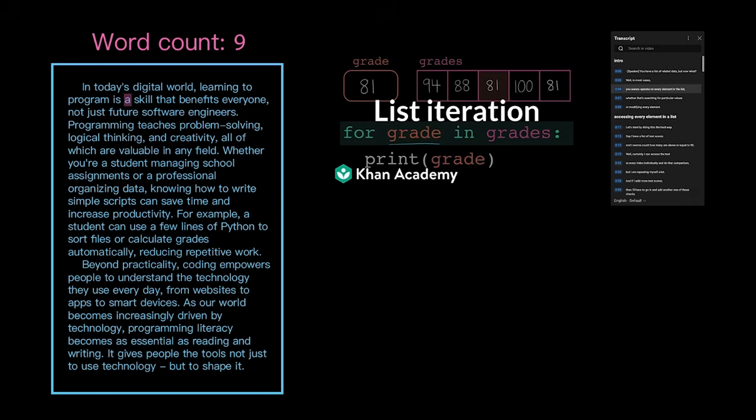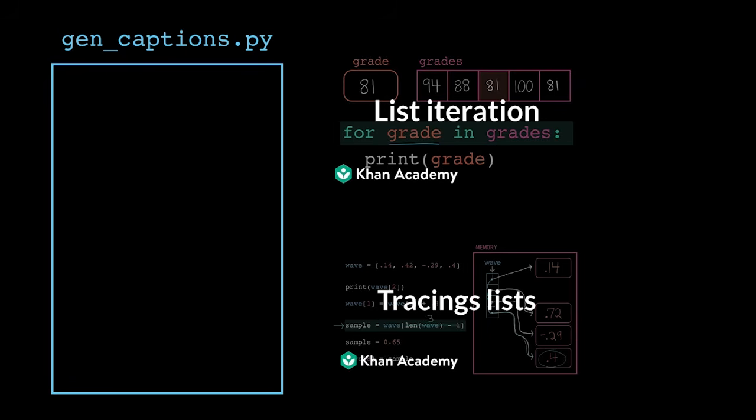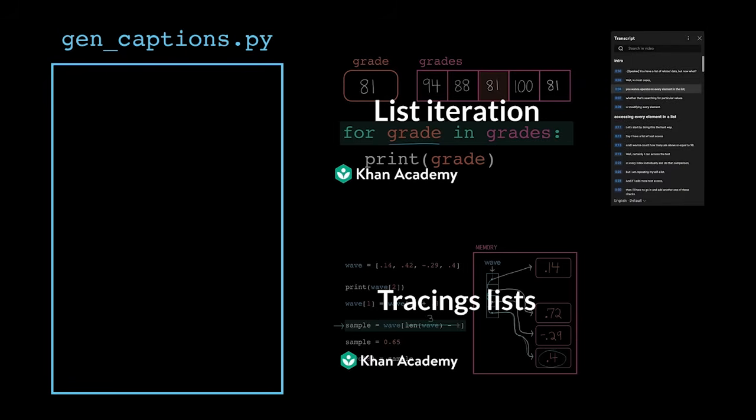Modern computers automate tasks beyond just mathematical calculations. They can count the words in an essay, generate captions for a video, or clean up old photos. We often call these types of programs scripts. A script is a small single-purpose program that we run on demand to perform a specific task. For example, every time I finish a video, I might run a script to generate captions for it.